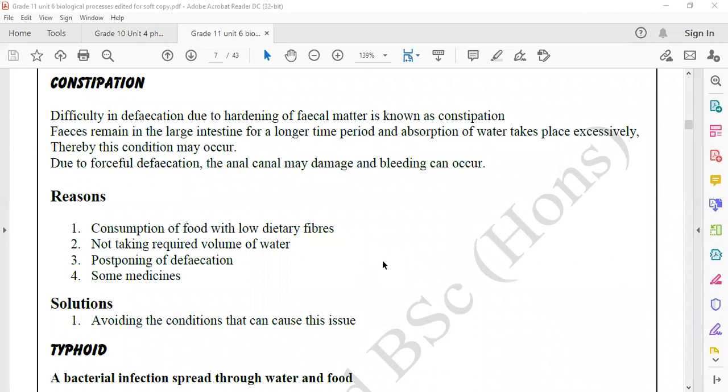They are the ones who eat pizza, burger, submarine. So in these European food items, very low dietary fiber is there. Understood?